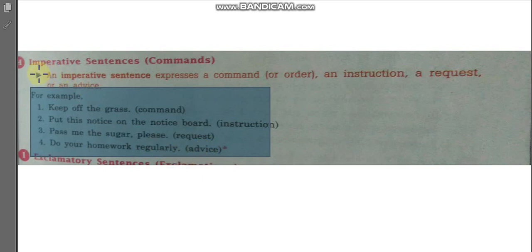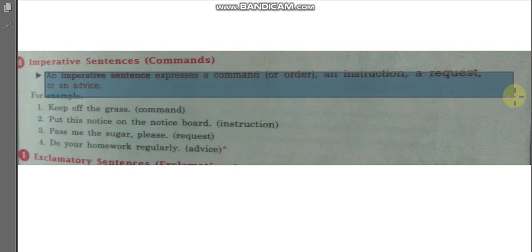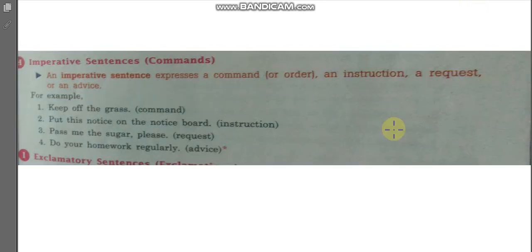So imperative sentences that express a command or order, an instruction, a request or an advice are called imperative sentences. I hope it is very clear to you. Dear students, we will continue our video in the next part.